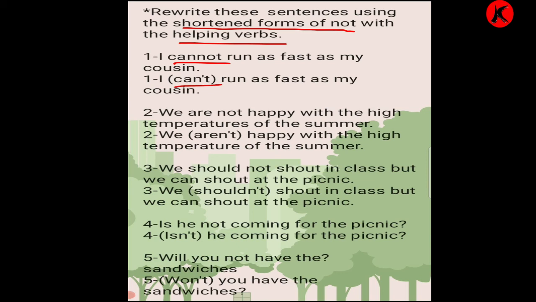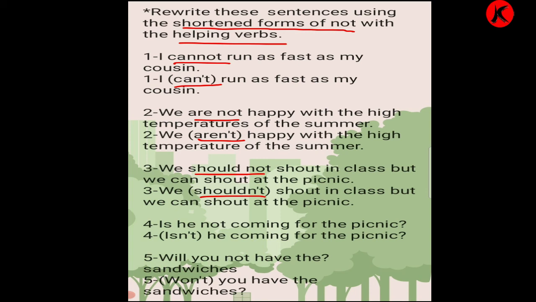We are not happy with the high temperatures of the summer. So we have to shorten are not with the helping verb. We aren't happy with the high temperatures of the summer. We should not shout in class, but we can shout at the picnic. So over here the helping verb is what? Shouldn't. We shouldn't shout in class, but we can shout at the picnic.